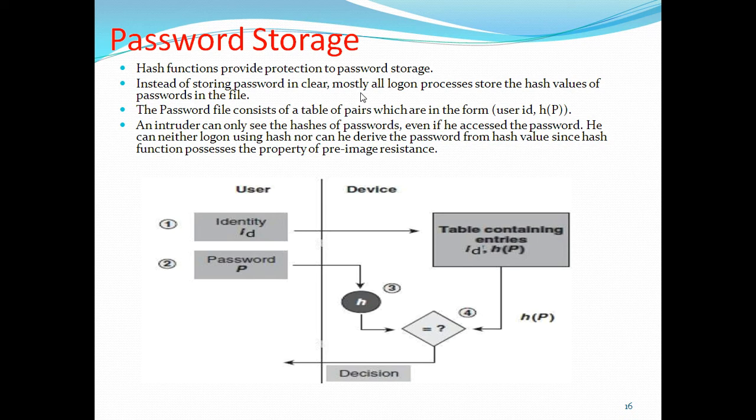If both match, then the user is authenticated. The password file consists of a table of fields like user ID and hash value pairs.